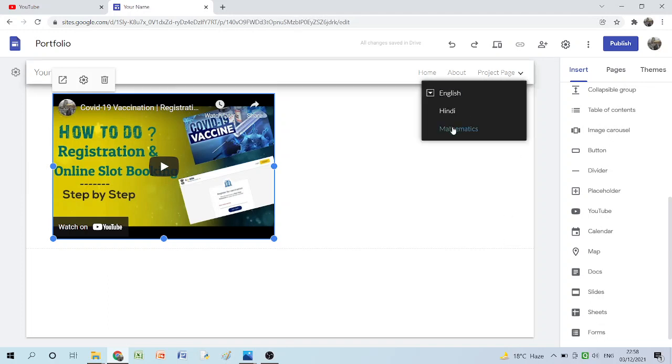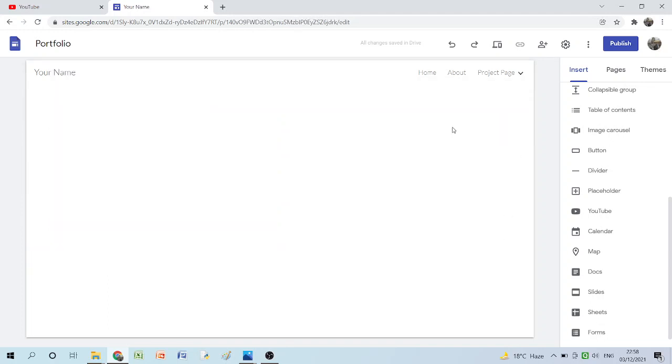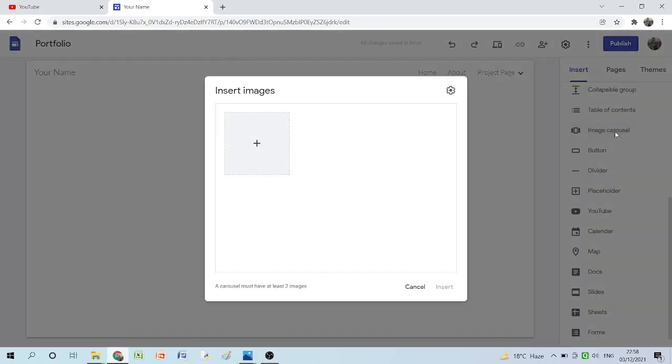Similarly, there is a project in mathematics where you have only created pictures and you want to put all the pictures in the form of a slideshow. So in the insert option, you will get this image carousel. You insert more than one picture, meaning there must be at least 2 pictures.